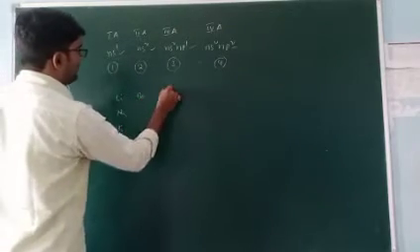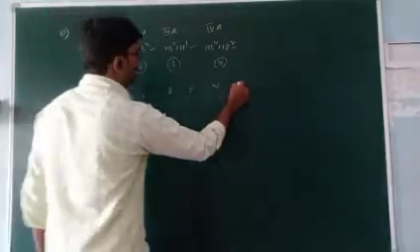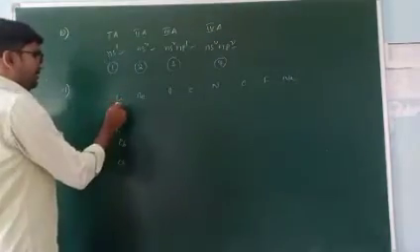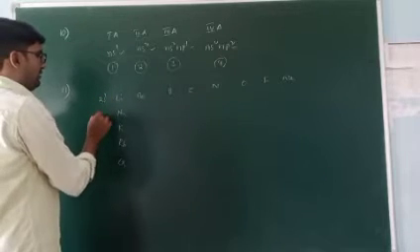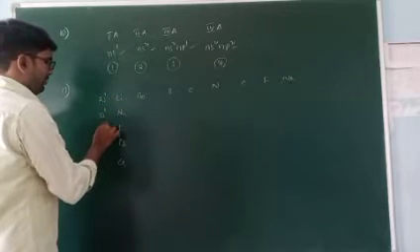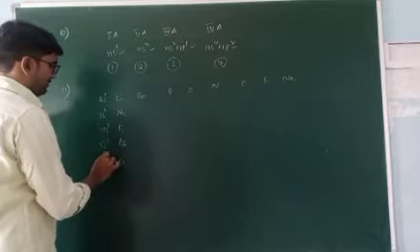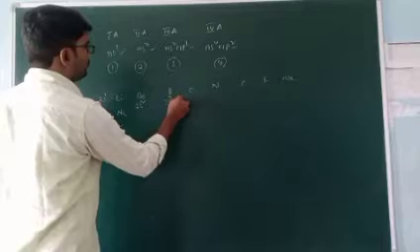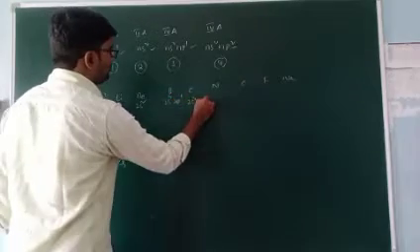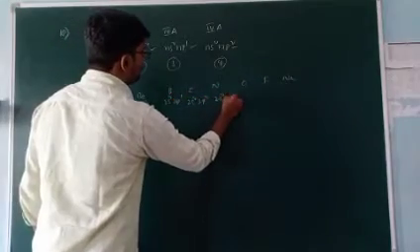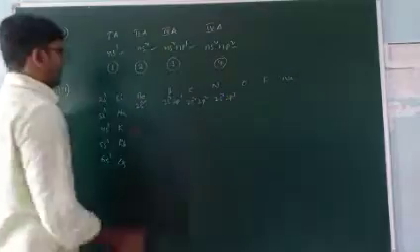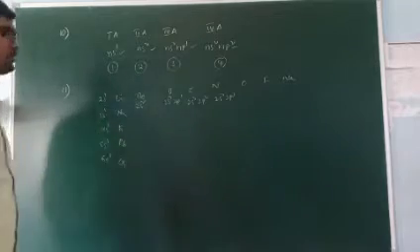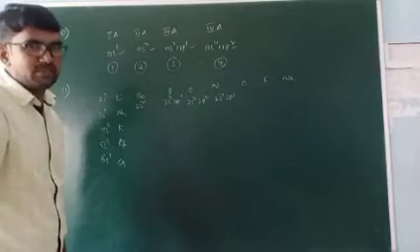Period: lithium, beryllium, boron, carbon, nitrogen, oxygen, fluorine, neon. For lithium, 2s1, 3s1, 4s1, 5s1, 6s1. Beryllium 2s2, boron 2s2 2p1, carbon 2s2 2p2, nitrogen 2s2 2p3. So here, in a period the electronic configuration changes, but in a group the same outermost electronic configuration is present.